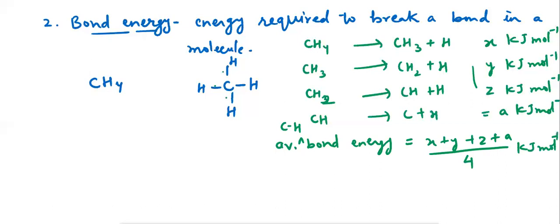So in case of polyatomic molecules, the average energy of all the bonds is taken into consideration.